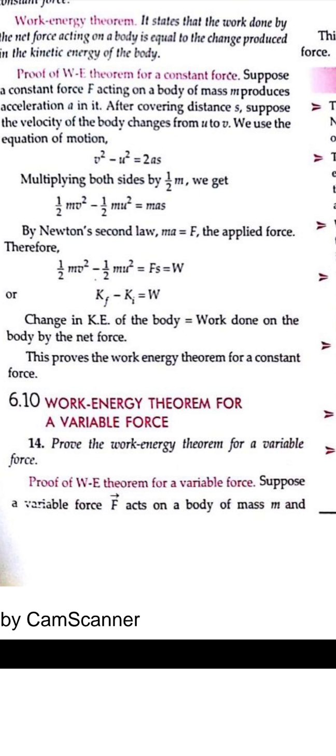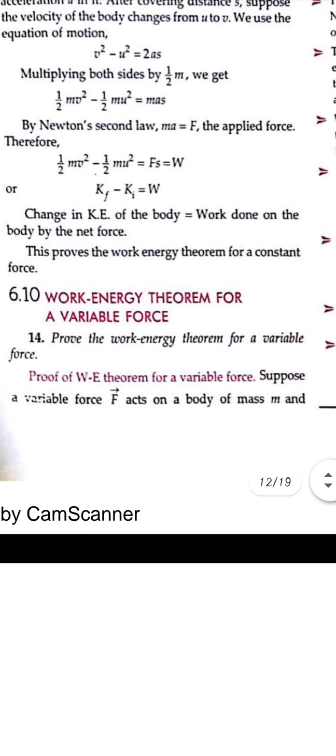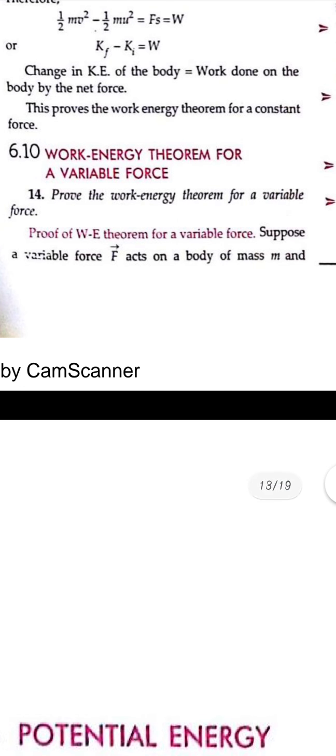So in this change in the kinetic energy, v square with the final velocity gives the final kinetic energy, and half mu square, where u is the initial velocity, is the initial kinetic energy. So the change in the kinetic energy, that is half mv square minus half mu square, the difference between the final and initial kinetic energy, is equal to the work done. This change in the kinetic energy is equal to the work done on the body by the force. So this is the work energy theorem.